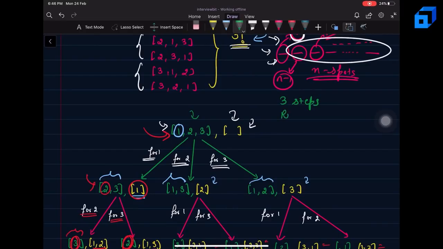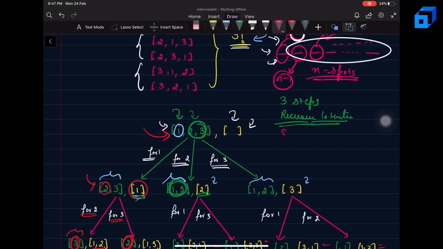First will be the recursive intuition. So what is the recursive intuition? Just go and calculate all the possible permutations of 2, 3. What I will do is append 1 ahead of them as a prefix. Then calculate all the possible permutations of 1, 3, and I'll add 2 as a prefix, and so on and so forth.